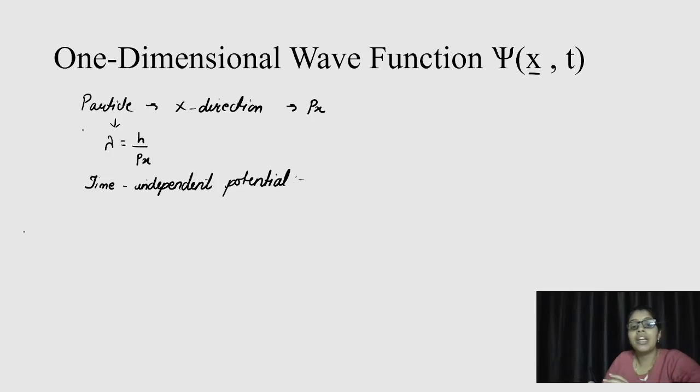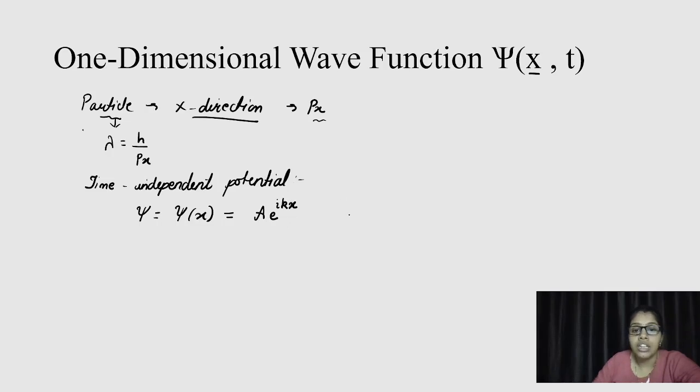So for a time independent potential, the wave function for such a particle which is moving in the x direction having momentum px can be written as psi of x. It will depend just upon the space coordinate, and mathematically we can express it as psi of x equals A e to the power i k x.